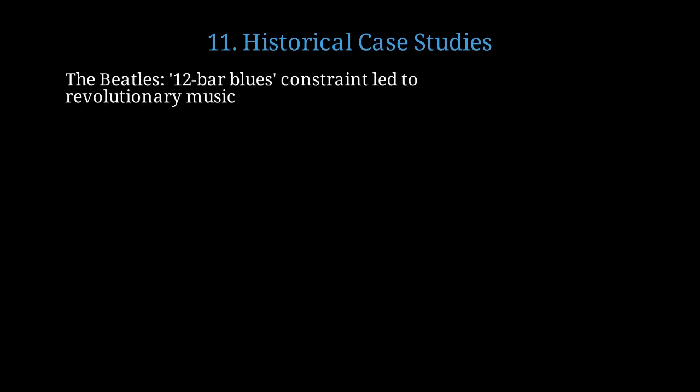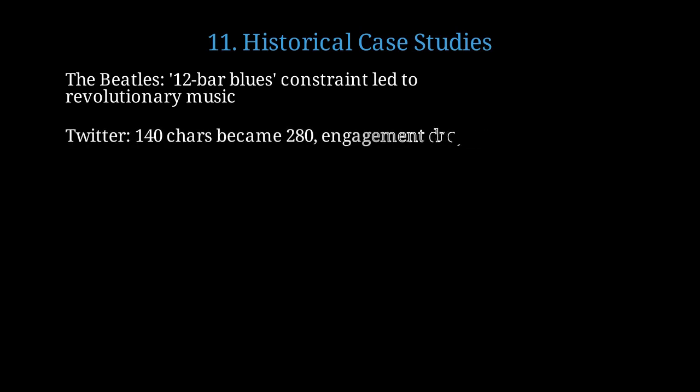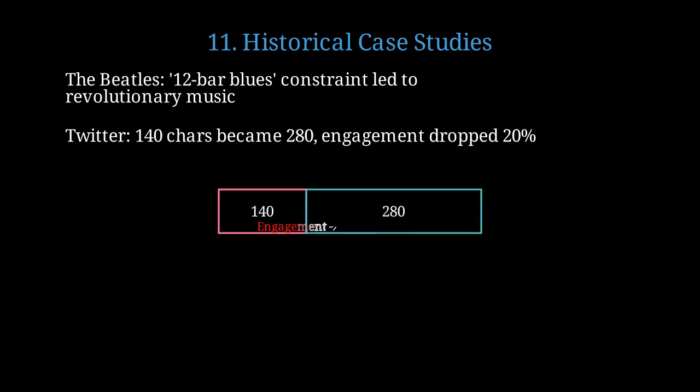Let's examine some powerful historical examples of constraint-driven innovation. The Beatles often used the 12-bar blues constraint as a framework, which paradoxically helped them create revolutionary new sounds. When Twitter doubled their character limit from 140 to 280, user engagement actually dropped 20%. The constraint was valuable. Doubling the character limit paradoxically reduced engagement. The original constraint created better content and user behavior.